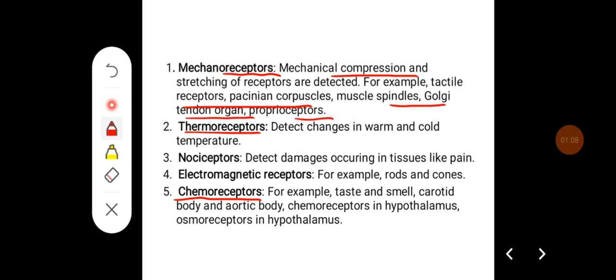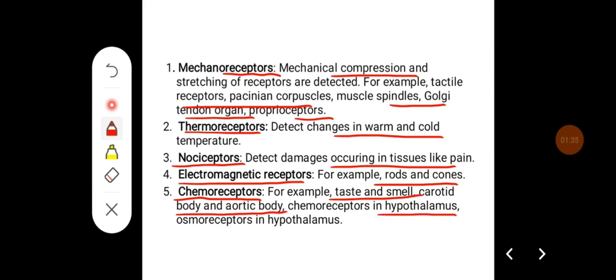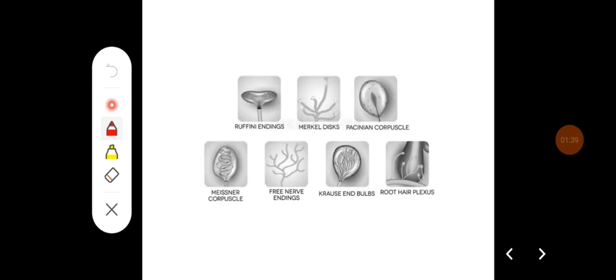Whereas thermoreceptors detect the changes in warm and cold temperature in the skin. Nociceptors detect damage occurring in the tissues, like pain. Then electromagnetic receptors, for example, rods and cones. Chemoreceptors, for example, receptors of taste and smell, and carotid body and aortic body chemoreceptors, and chemoreceptors and osmoreceptors in the hypothalamus, are examples of chemoreceptors.